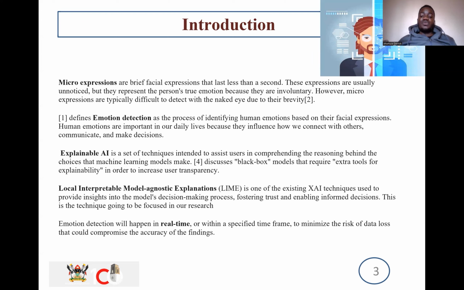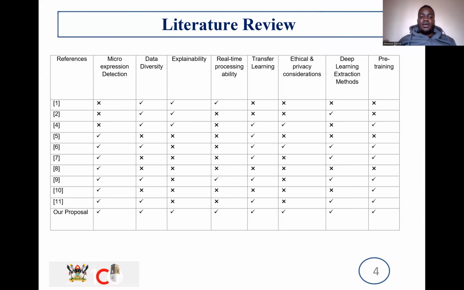What we're going to be using in our research is LIME, which is Local Interpretable Model-agnostic Explanations, to be able to classify and get the different emotions that one is feeling. The models that we are training and have proposed should be explainable and they should be real time. And then here are some of the literature reviews that we went through.